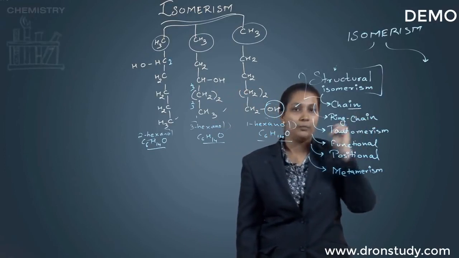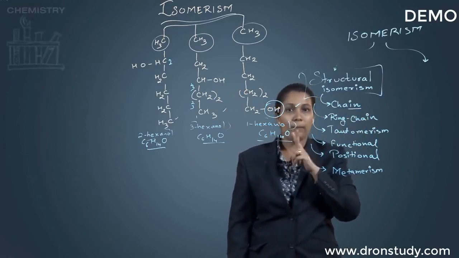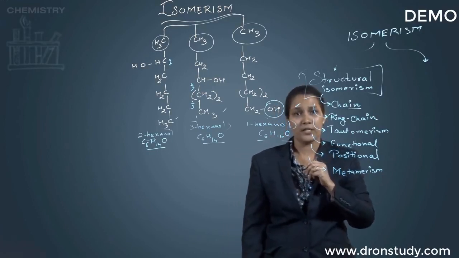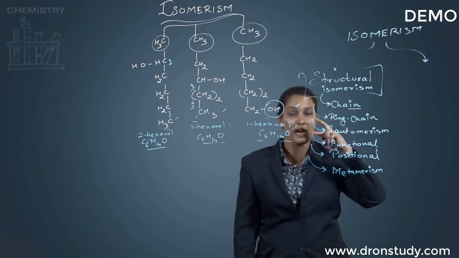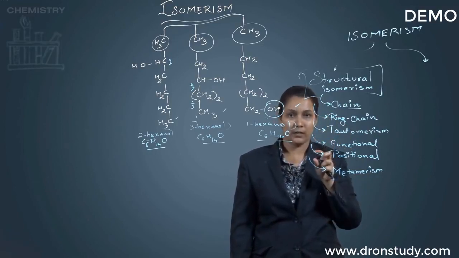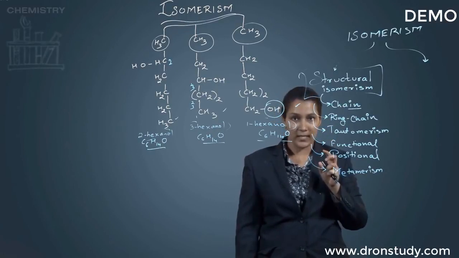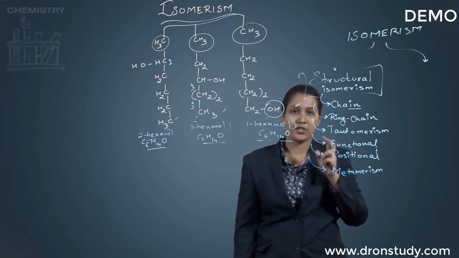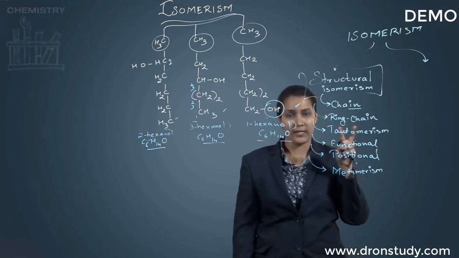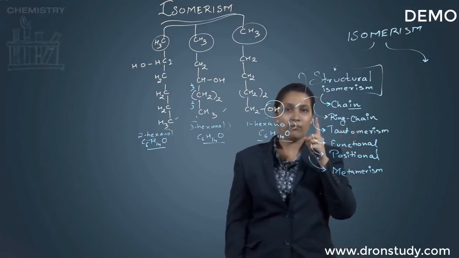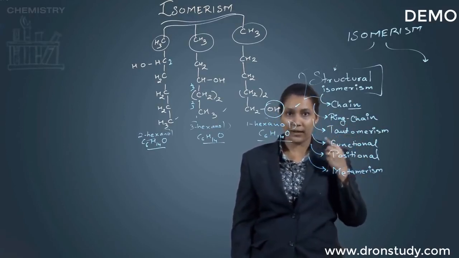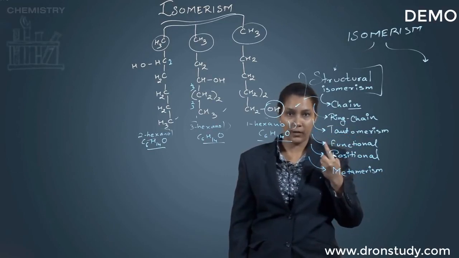Of course, by chain you mean that it will have the same chain length, okay? But in this case, you can have the attachment of many kinds of alkyl groups in different positions. Yes, of course, we'll be dealing with examples once again, but to get a gist of it, let us just go through the line definitions. In the case of ring chain isomerism, one of them will be an open chain while the other one would be a cyclic chain. Of course, again, we will have the same structural formula, okay?